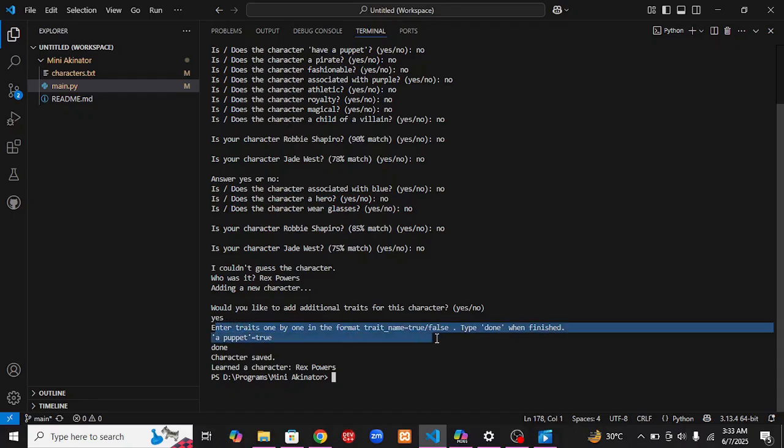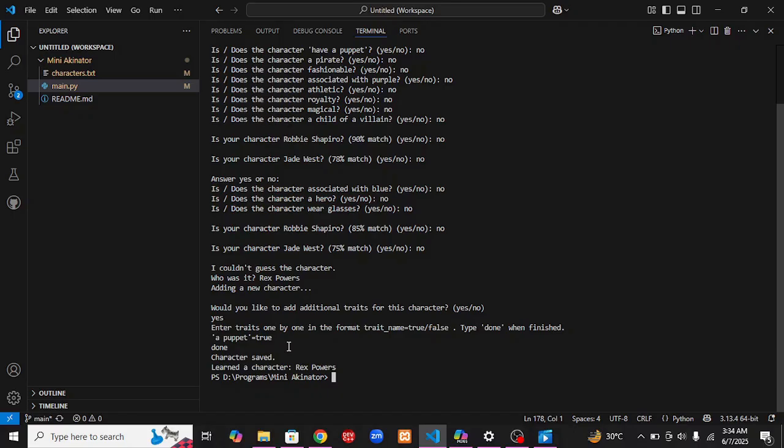So I enter the traits in this format because Rex Powers is a puppet. I could add multiple traits. I could add a puppet, go to the next line, add has curly hair, go to the next line, add more traits, sings, I don't know, is owned by Robbie Shapiro.